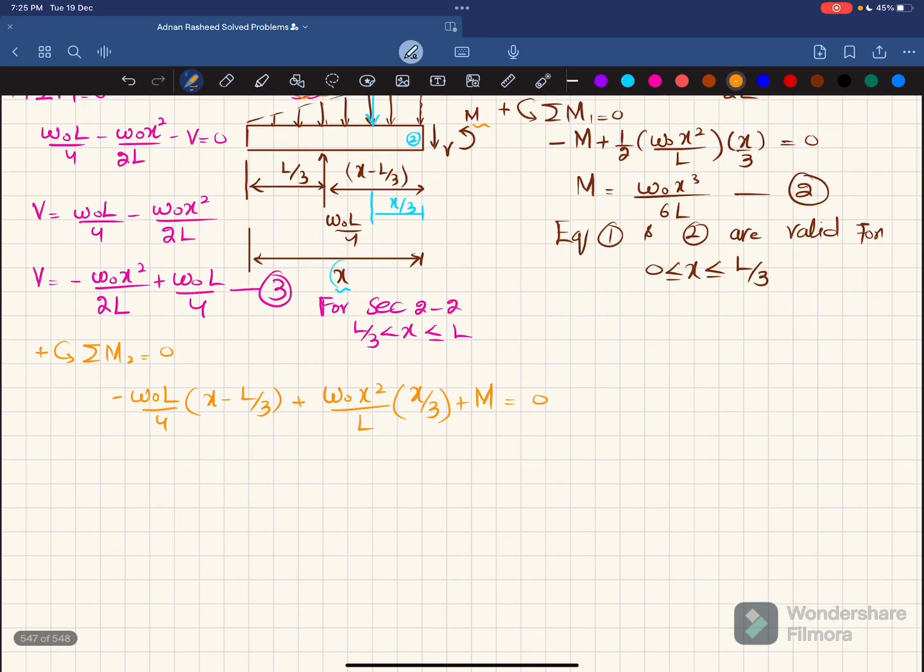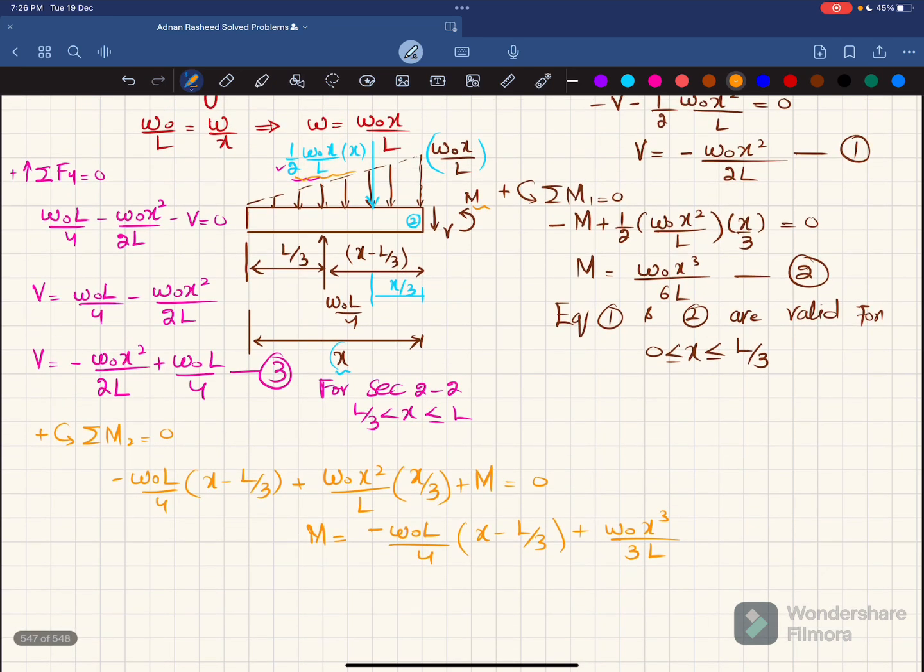So when you solve this, you will get this moment will be equal to minus W naught L over 4 into X minus L by 3 plus W naught X cube over 6L. Okay, just wait a minute. This is W naught X square over 2L.